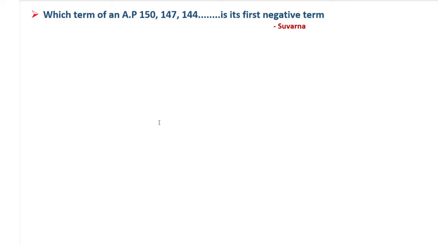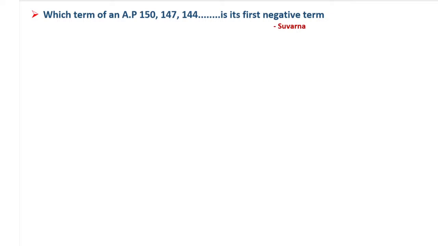We have to find which is its first negative term, and it is from your exercise question only. What doubt she has asked here is why we have to take that answer. She has given the answer also for me, but her question is why we have to take the next one only, why we can't take the previous one, because it will get the point value. So we will discuss this. If she is not here, no problem, she will check it later.